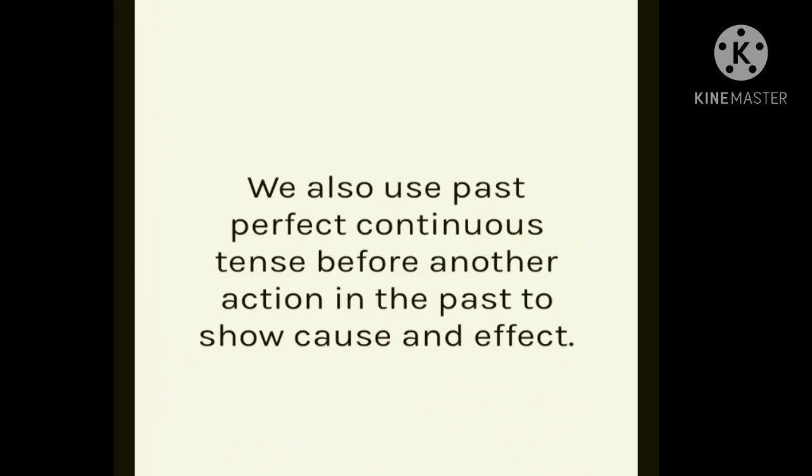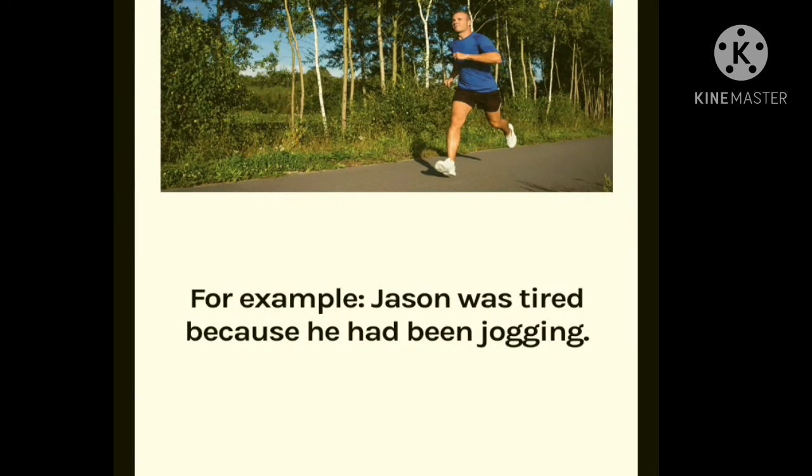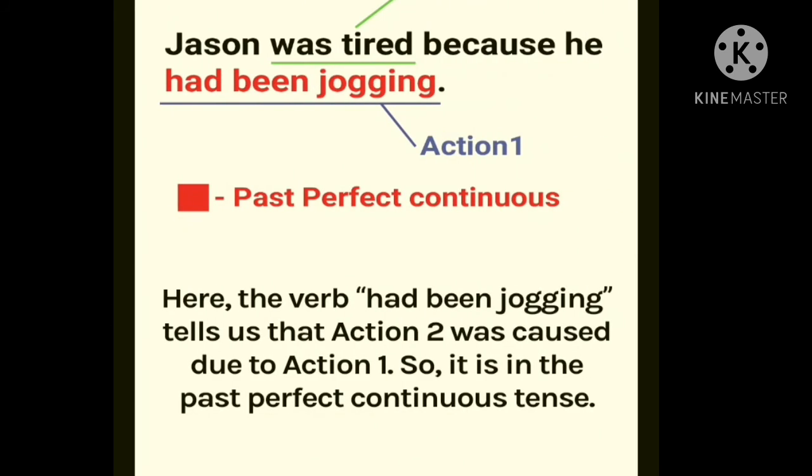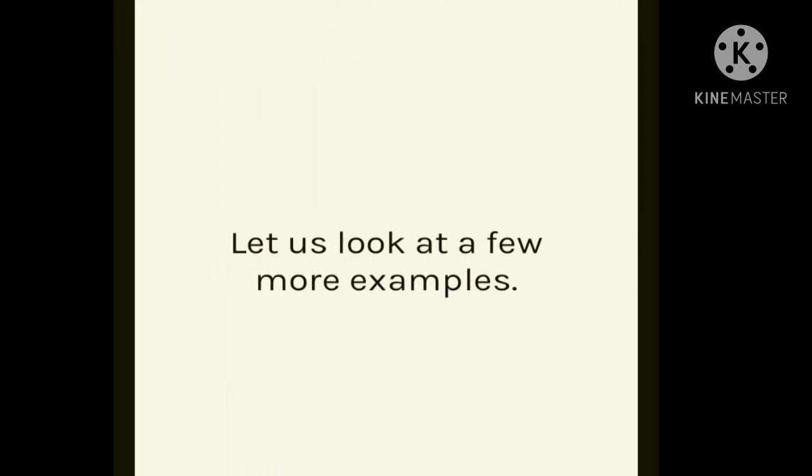We also use past perfect continuous tense before another action in the past to show cause or effect. For example, Jason was tired because he had been jogging. Here the verb had been jogging tells us that the second action was caused due to the first action. So it is in the past perfect continuous tense. Means here he was tired because of the first action that happened, had been jogging.